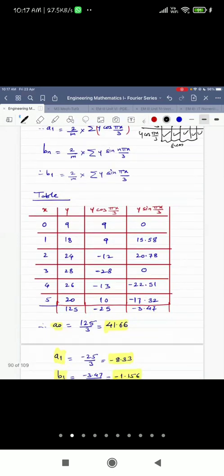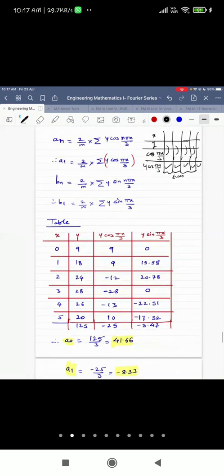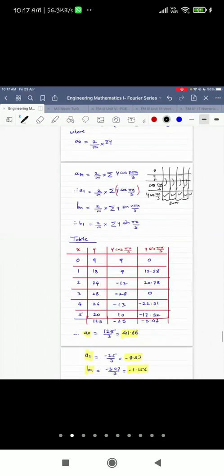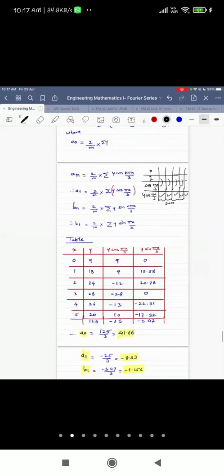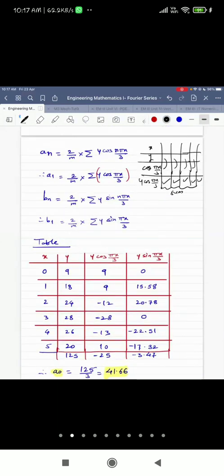Then the summation of y cos pi x by 3 and the summation of y sin pi x by 3 are taken. See, this is already shared in the notes. You all have to write it in your notebook, if not written so far. You can write it right now in the class or afterwards, but today you need to finish it, because we don't have any other time to discuss these topics from unit number 4. I have to start unit number 5.